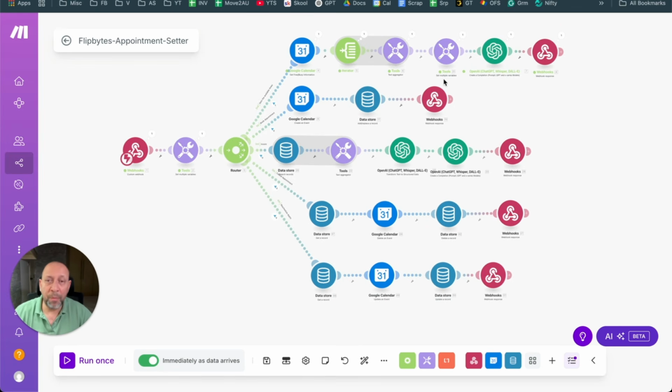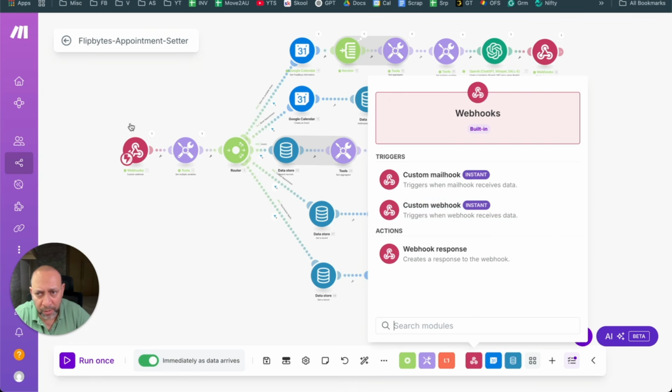Same thing. Now I'm going to introduce something else to you. Essentially you write an iterator, and after the iterator you need to convert the date. That is where you're putting the conversions. Then you're putting a ChatGPT module, which takes the time zone, all the busy times coming in from the calendar, the calendar range, and also what time the office is open. Based on that, it generates a result saying that for 30-minute slots, these are the times which are available, and then it sends it back. As I said, this is the custom webhook, the starting one, okay?